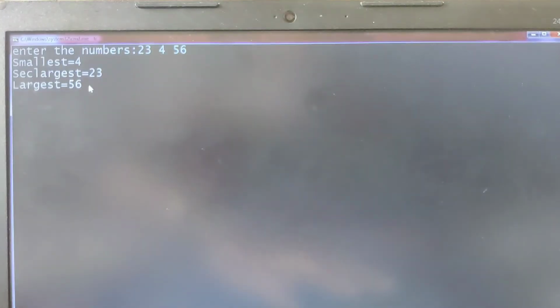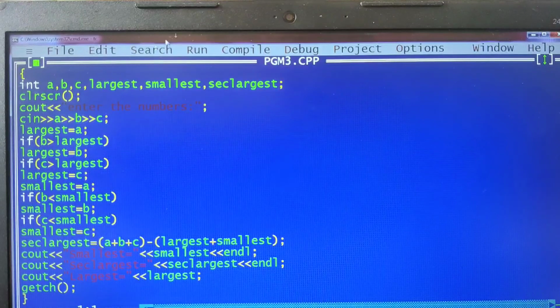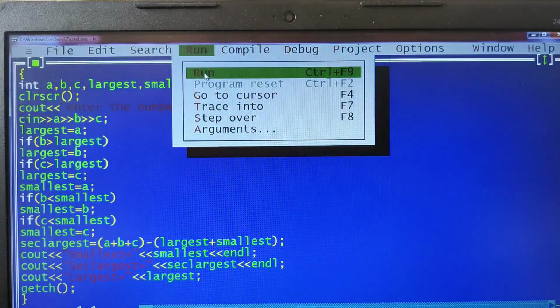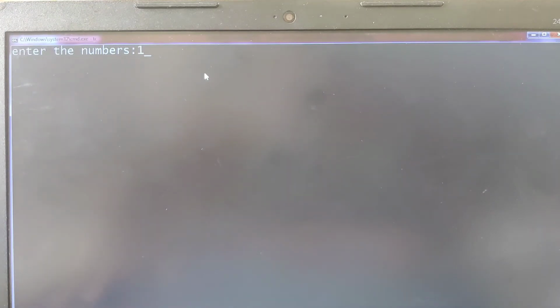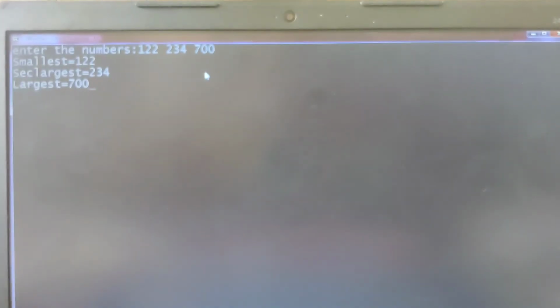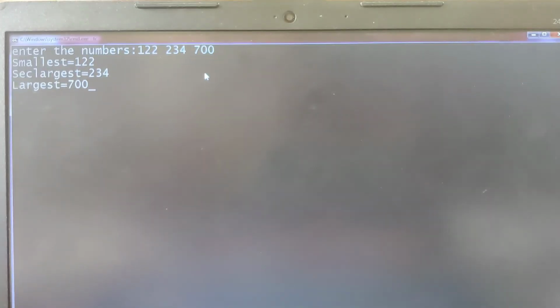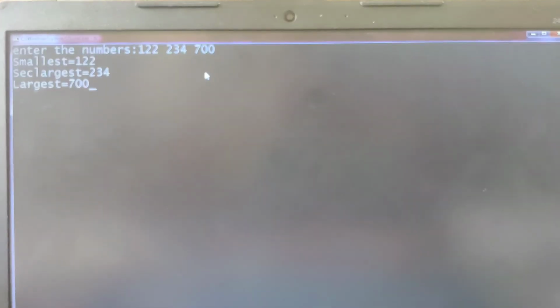Now let me show a different output here. Once again, to get the second output, you have to go for run here. Click here, and now I'll give the values 122, then 234, and here I'll give 700. Any value you can give as input. Then you see here, smallest I got 122, second largest is 234, and the largest is 700.